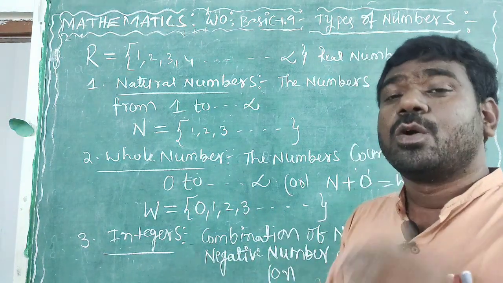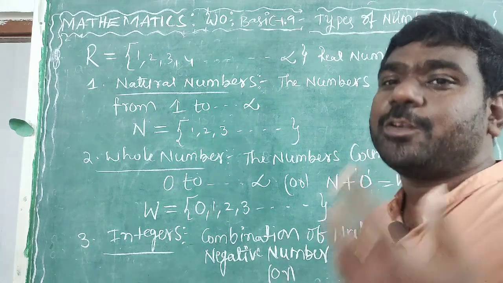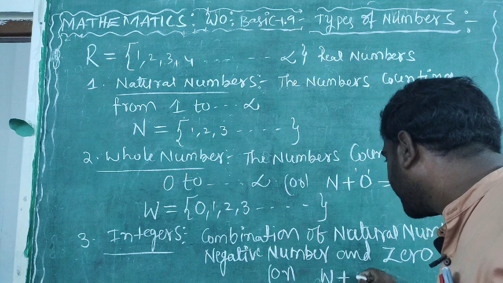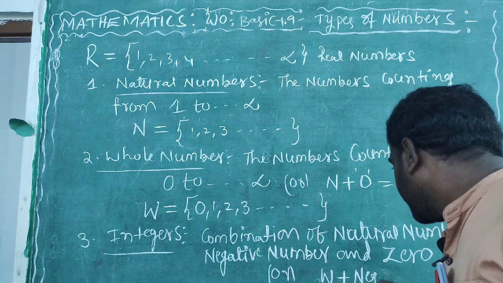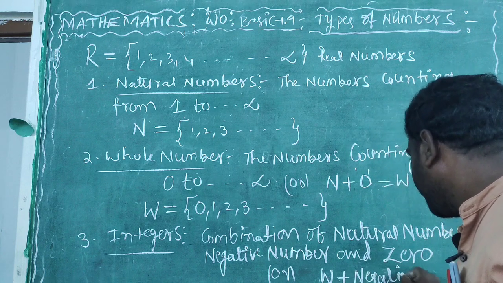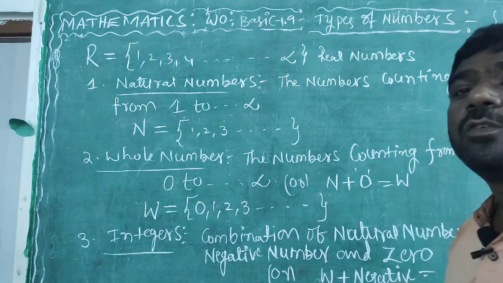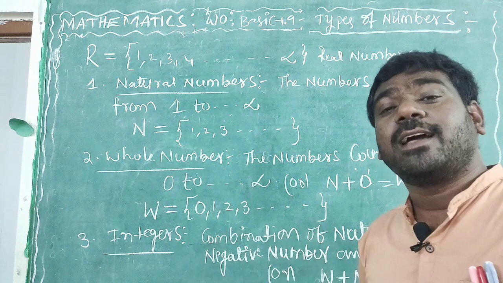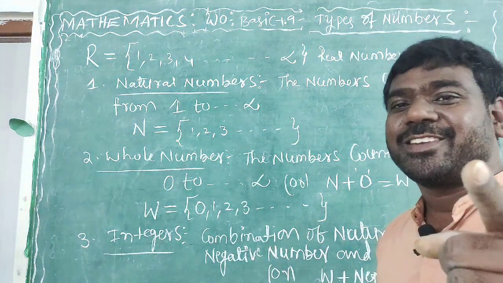Another way of simplification for integers is: set of whole numbers plus negative numbers. I am writing here whole numbers plus negative numbers is equal to, what is the name here? The integers are represented by the letter, what letter? Can you guess?